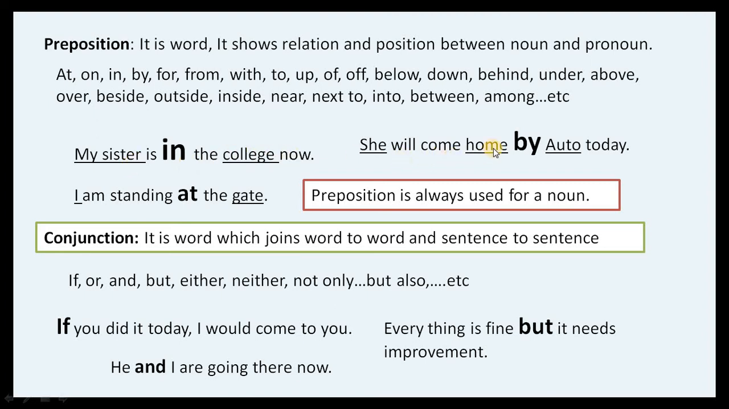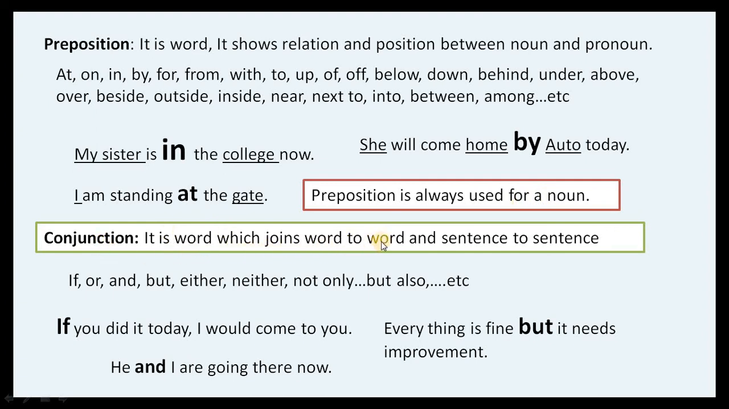She will come home by auto today, by which means she will come. Here the by is presenting a role in the form of relation. So I am standing at the gate. Preposition is always used before a noun. Remember it.